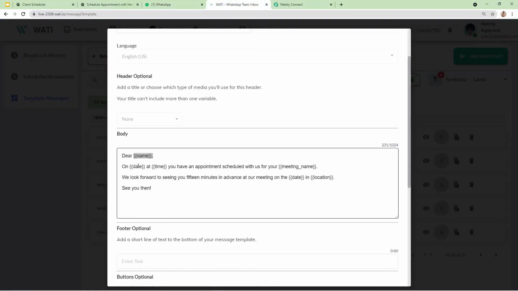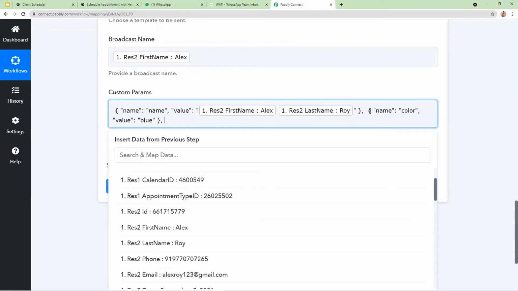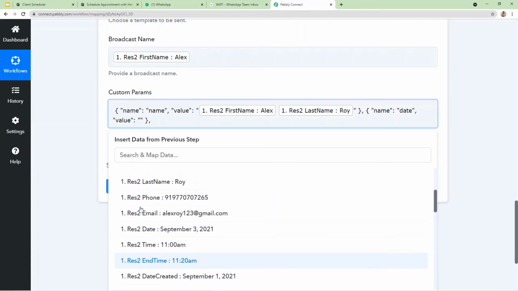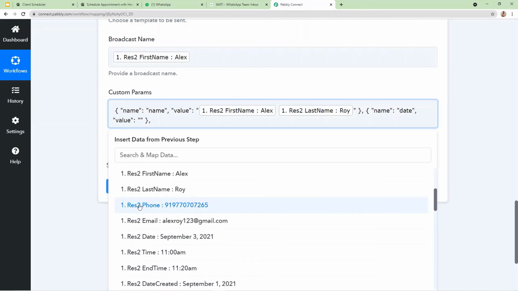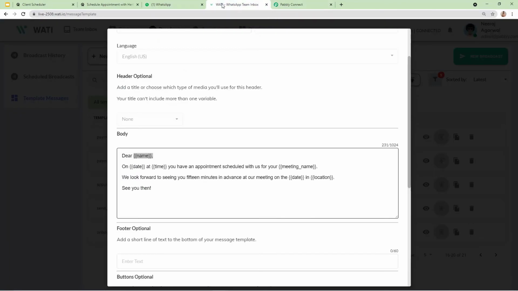The second parameter, let's see, is date. In the same way, I'm just going to mention the format. Here I'm going to mention date. In place of color, I'm going to write date. Okay, and I'm going to map the date as well. So here I'm going to remove this blue, and the date of appointment was, let's see, September 3, 2021. I just mapped the date. So this way our second parameter is ready.